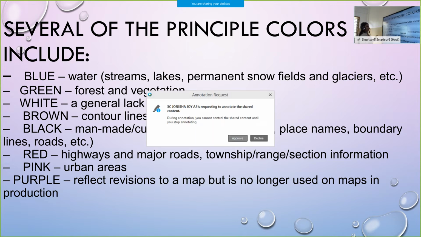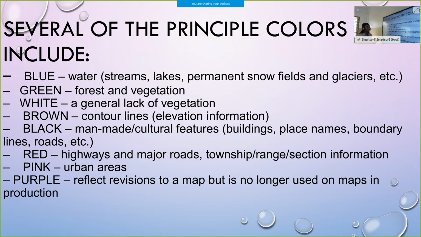Yes. Next, pink is used. In urban areas, pink color they represent. Okay. Then purple color reflects revisions to a map, but it is no longer used on maps in production. So the purple color was used, but now they are not using purple color much.